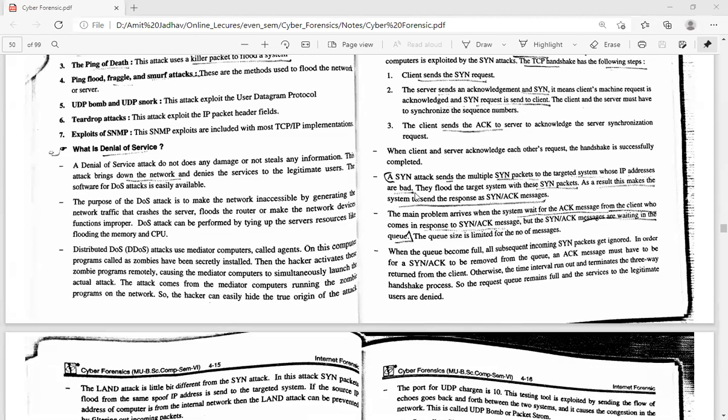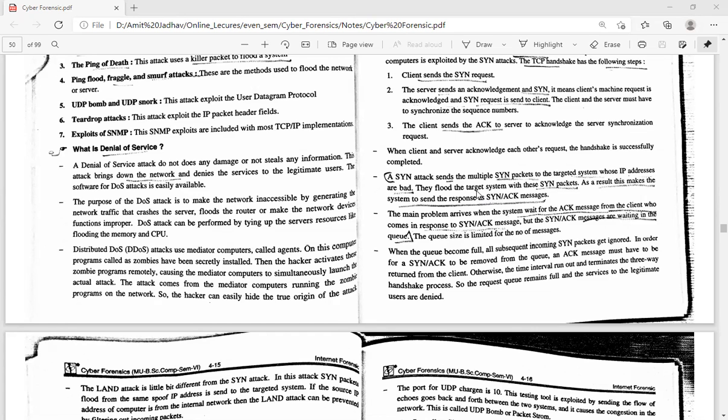A SYN attack sends multiple SYN packets to the targeted system whose IP addresses are bad. They flood the target system with SYN packets. As a result, this makes the system send the response as a SYN acknowledge message. So here the attacker enters the network and sends multiple SYN packets to the server.